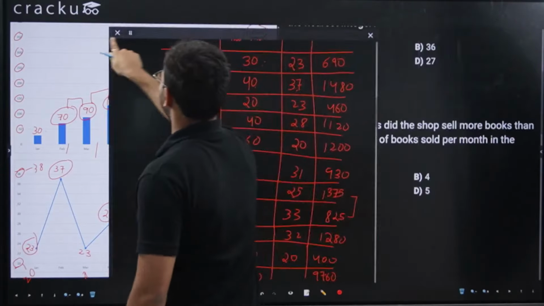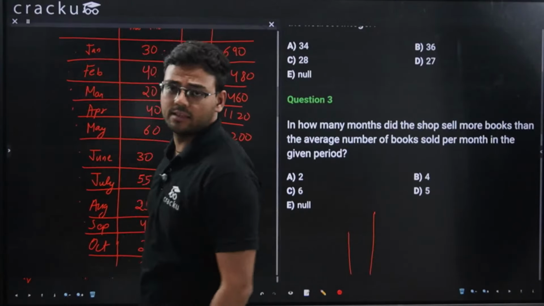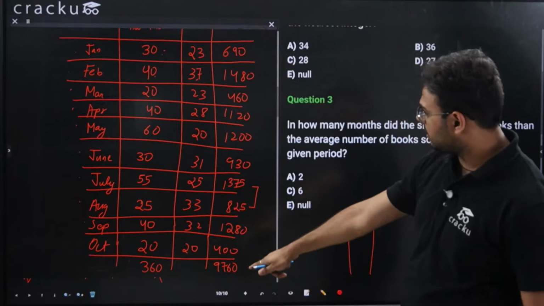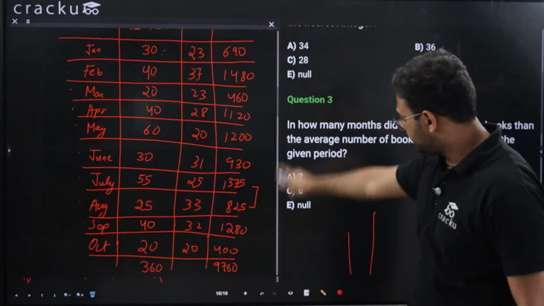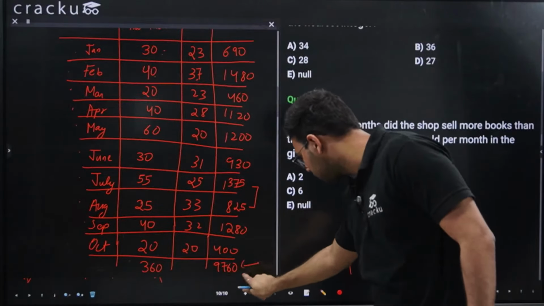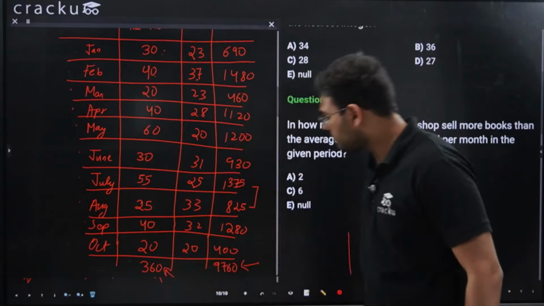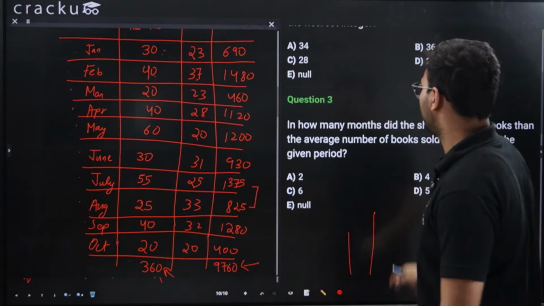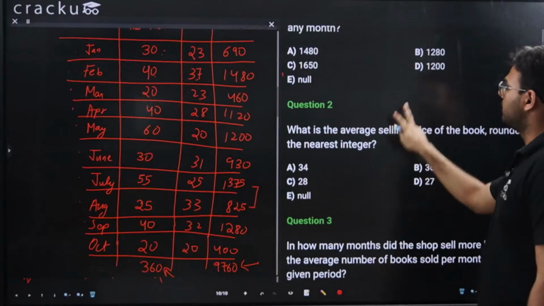So what I'll do, I'll keep it here. We have used the entire instructions, and now we'll solve the questions. We have the total number of units sold and the total revenue as well. This is the total revenue, and this is the total number of books sold. We have the number of books sold in each individual month and the selling price of each book. Now, which is the first question?